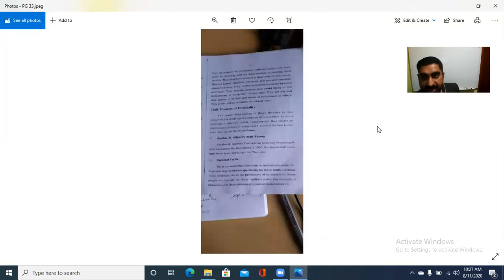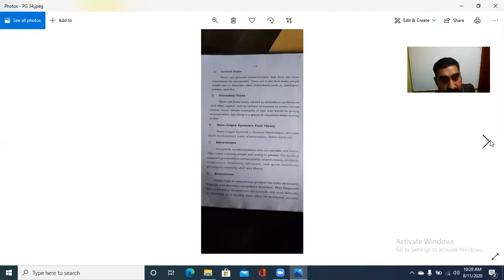Then we see the trait theory, Gordon Allport's trait theory. Under that, the cardinal trait is the most common trait. Then the central trait is also there, and the secondary trait is also there. So these three: Allport's cardinal, central, and secondary traits. Then comes Hans Eysenck's extroversion, neuroticism, and psychoticism.